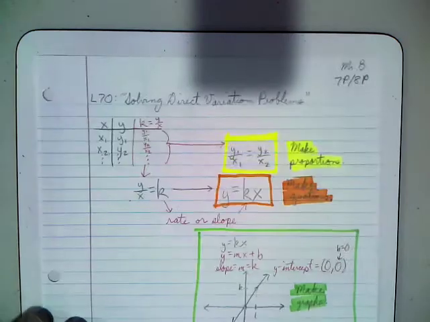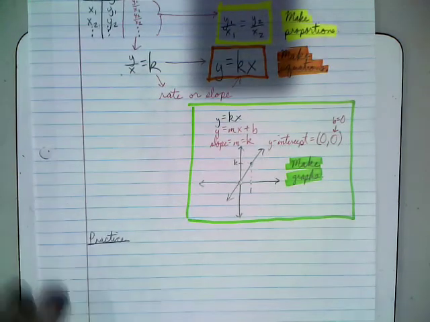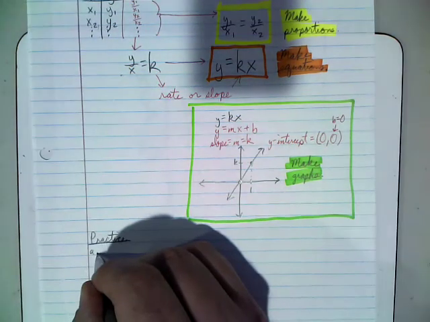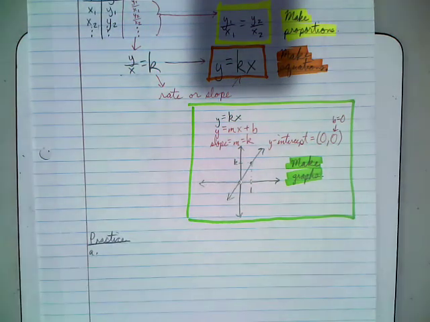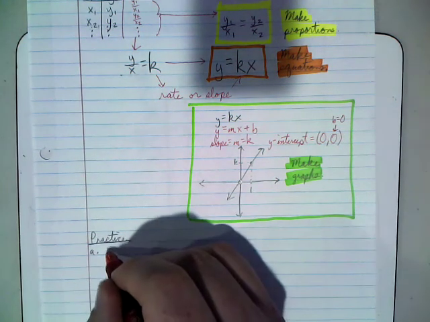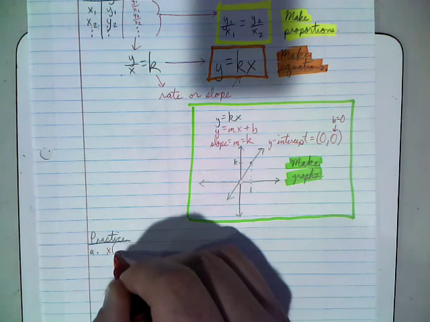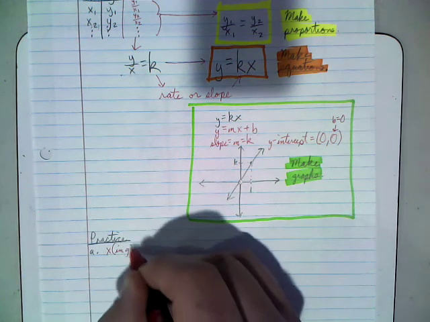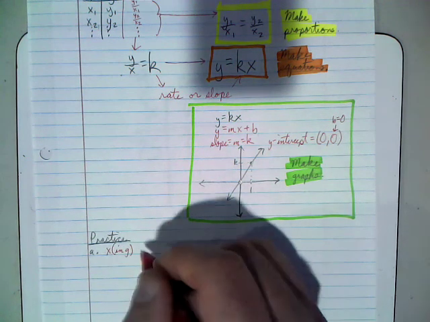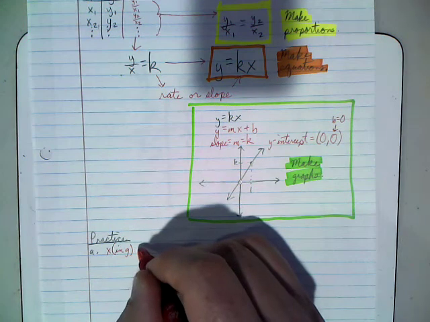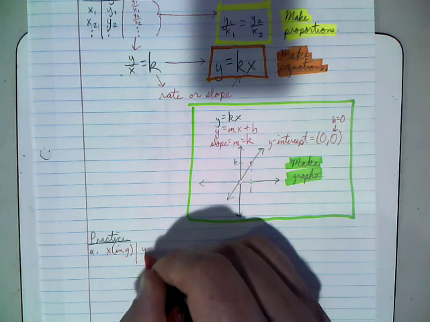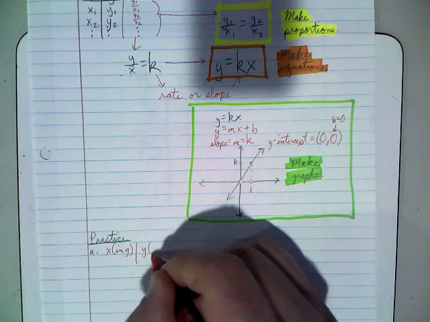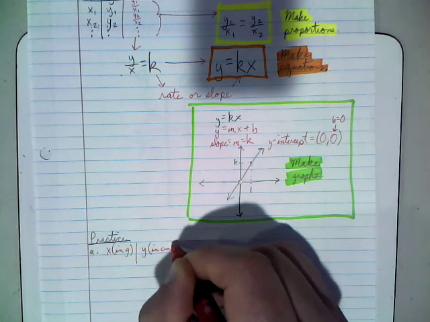So, we're going to go ahead down here for problem A. So my X value in grams, and then my Y value in centimeters.